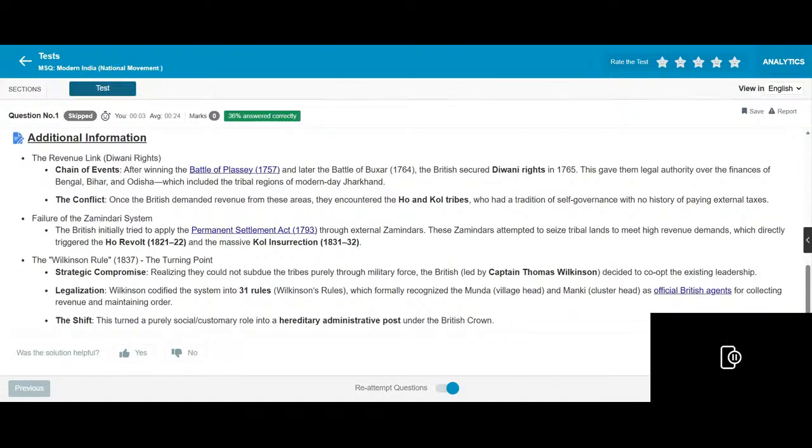Legalizing this, Wilkinson modified the system into Regulation 13, the Wilkinson Rule, which firmly recognized the Munda village head and Manki cluster head as official British agents for collecting revenue and maintaining order. This turned a social customary role into hereditary administrative posts.